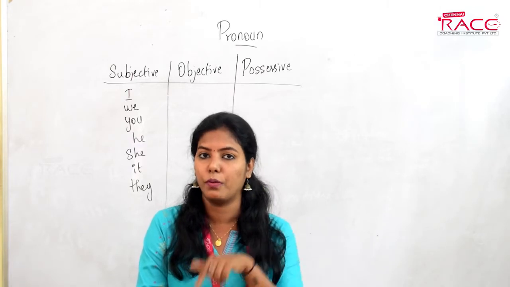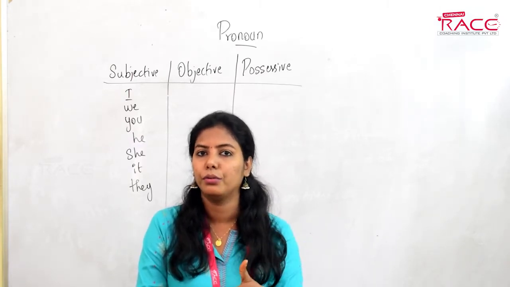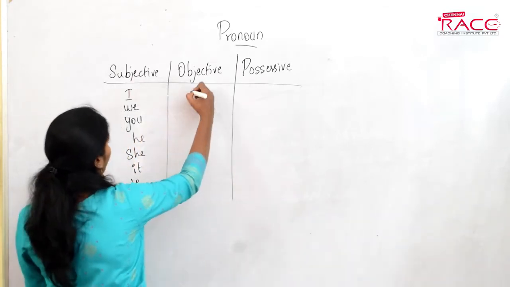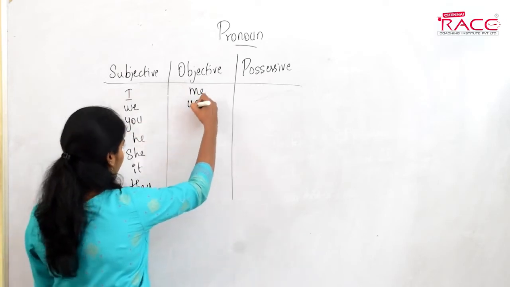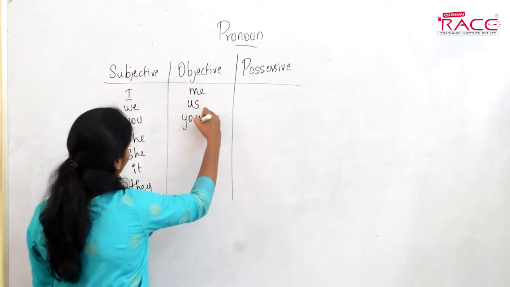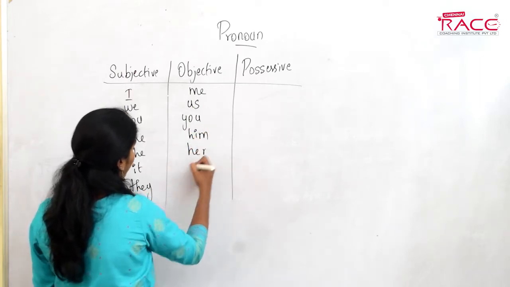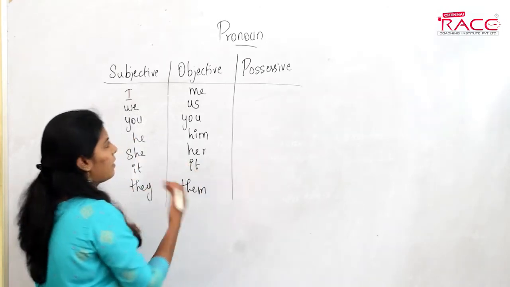When it is moving to the objective place, what is its form? It changes from I to me, right? So me is the objective form of I. Then what is the objective form of we? Us. You, he, him, she, her, it, they, them. So these are the objective forms.